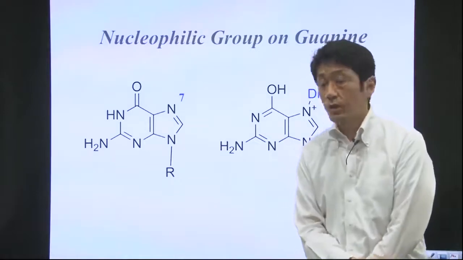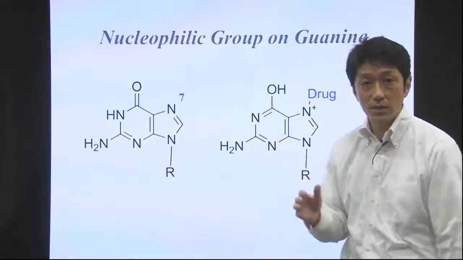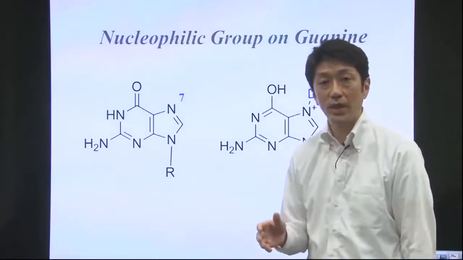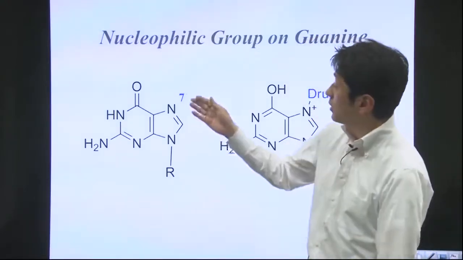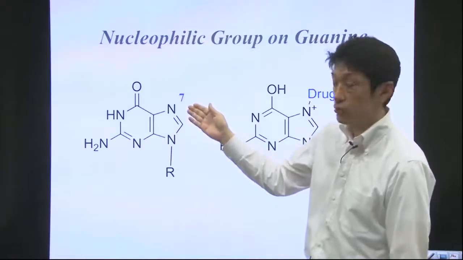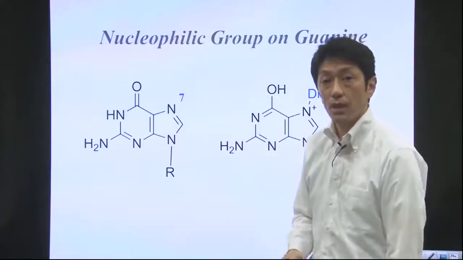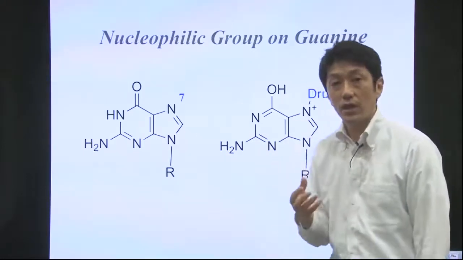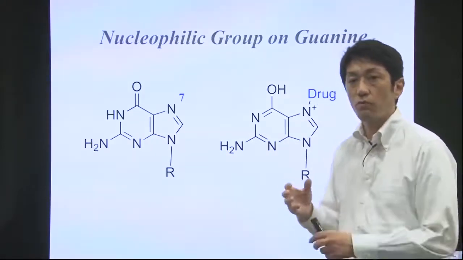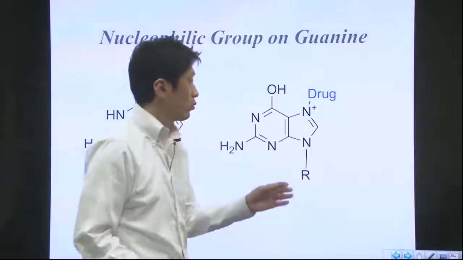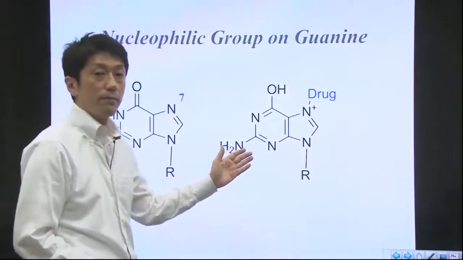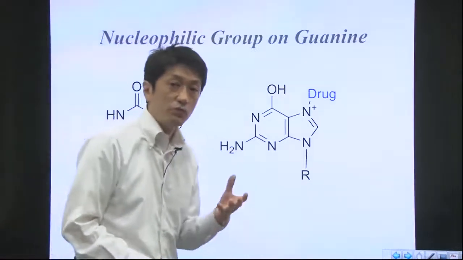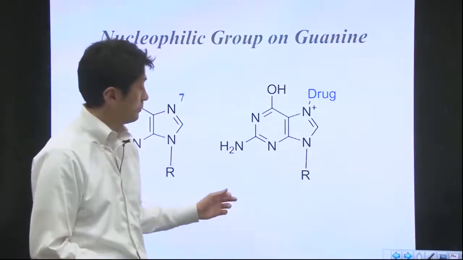Some of the drugs react with the DNA bases. There are several nucleophilic groups in the structure of DNA bases, especially the N7 position of guanine. The N7 of guanine can be reacted with electrophilic reagents to form an alkylated guanine, shown here. Such a reaction is dangerous. It may lead to mutation of DNA.